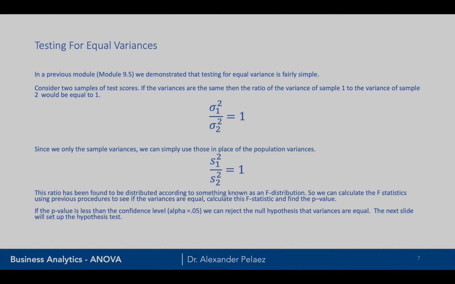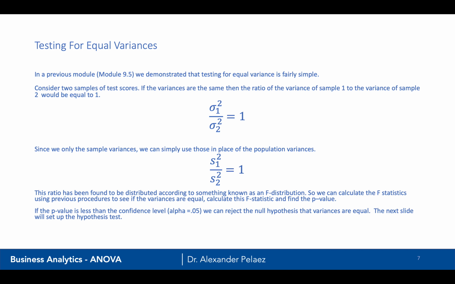The first thing we want to do is we really would need to have equal variances, and this is one of the tests that we need to do. Now, in a previous module, we demonstrated that testing for equal variance is actually fairly simple. If the 2 variances were equal, then their ratio would be 1, and that's what this is showing here. Since we only have the sample variances, we will substitute these population variances that we see with our sample variances, and they should be equal to 1.